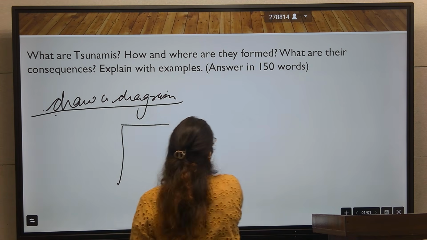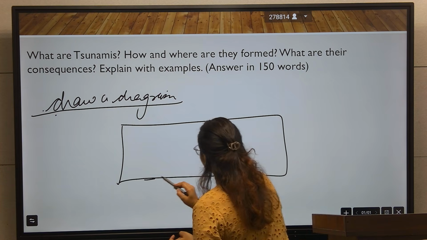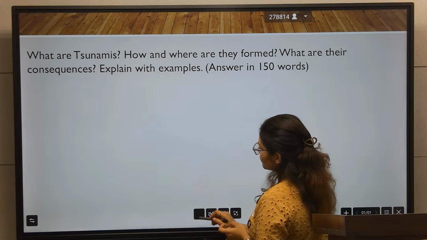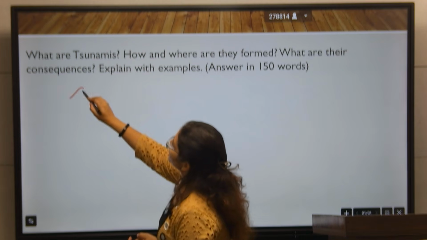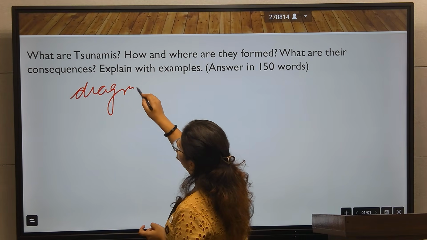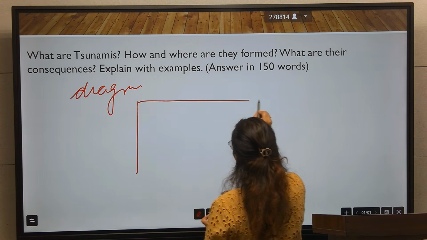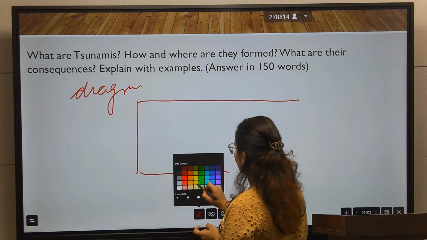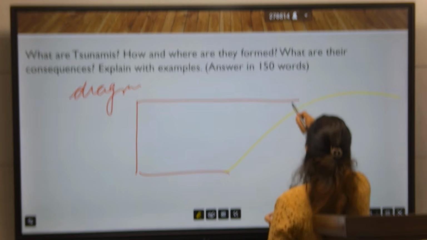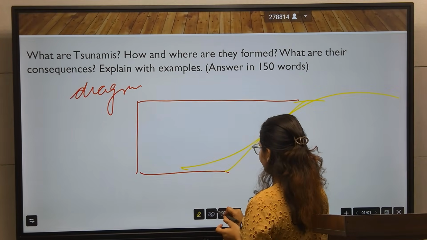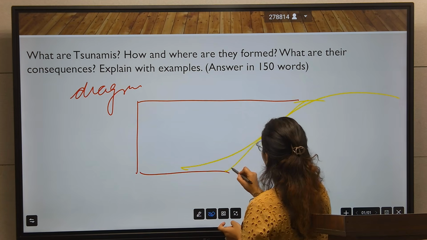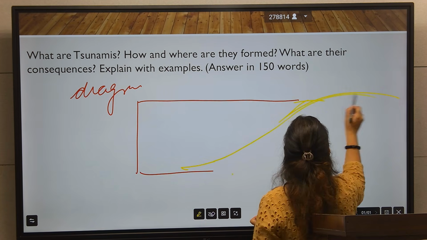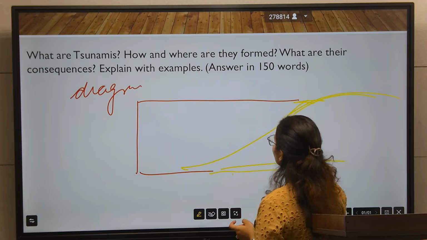This is the ocean and here is the land, and this is the oceanic shelf.